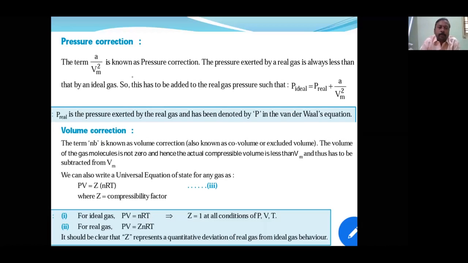So A upon Vm square is the pressure correction, and V minus nb is the volume correction. Always remember, pressure will be added. There is a previous year question and most of the students answered wrong. Pressure will be plus, volume will be minus. So P plus P dash, V minus V dash. That is the difference between the volume correction and pressure correction.